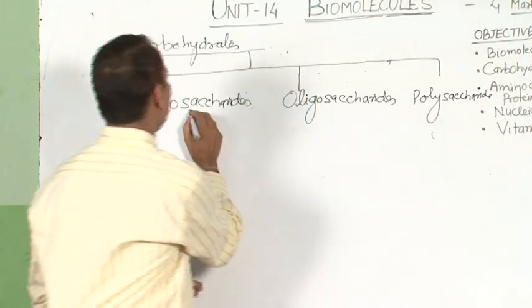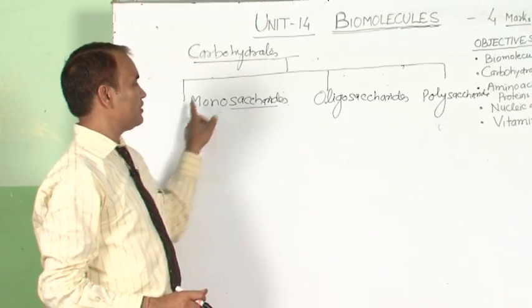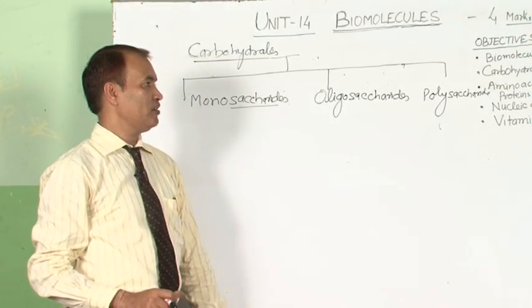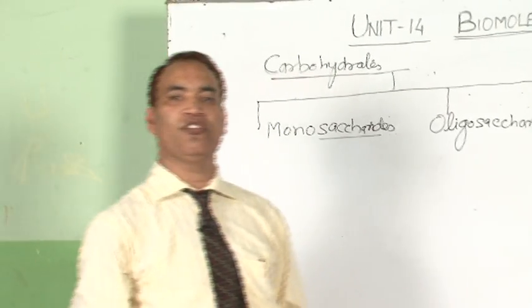Here saccharide is the name for carbohydrate. Monosaccharides are the carbohydrates which cannot be further hydrolyzed.